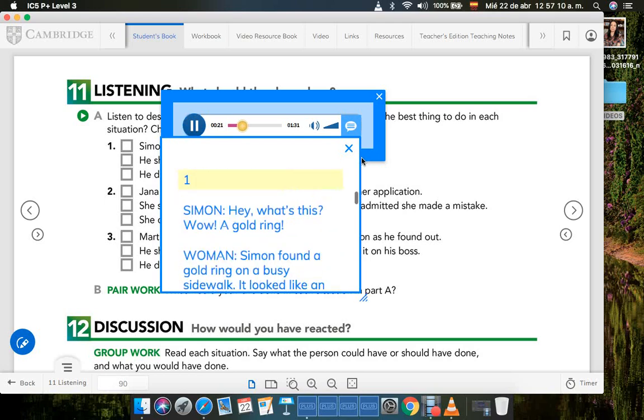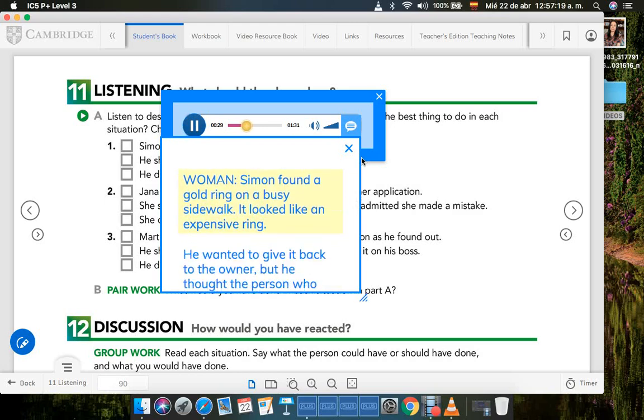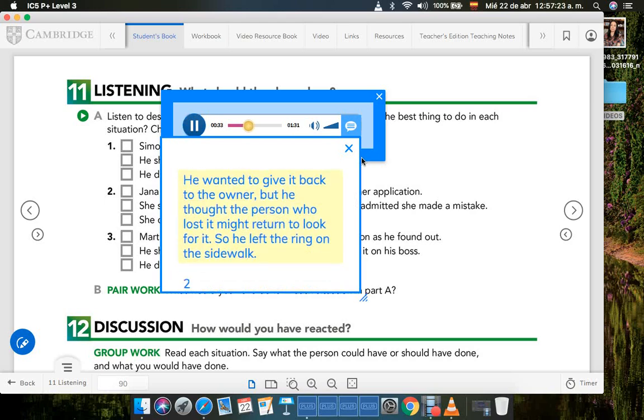1. Hey, what's this? Wow, a gold ring. Simon found a gold ring on a busy sidewalk. It looked like an expensive ring. He wanted to give it back to the owner, but he thought the person who lost it might return to look for it. So he left the ring on the sidewalk.